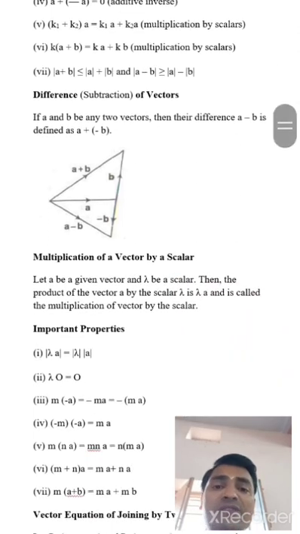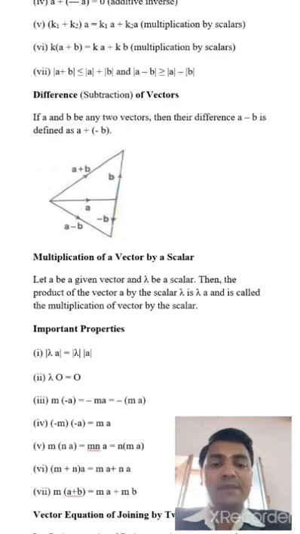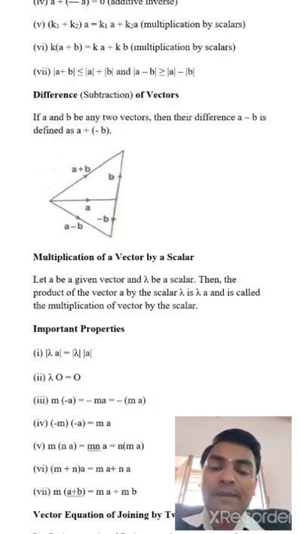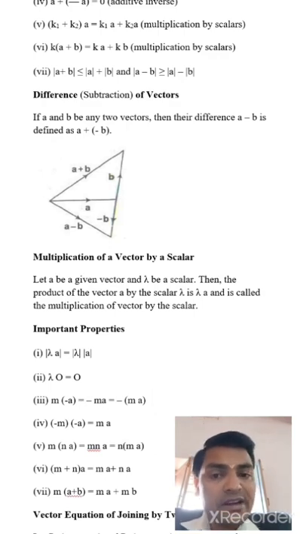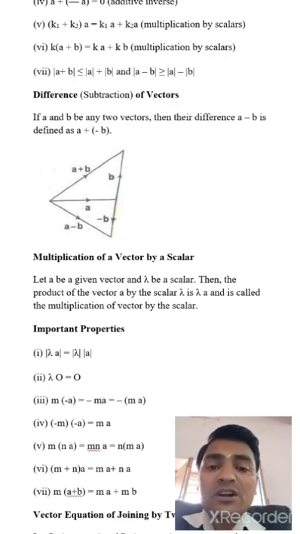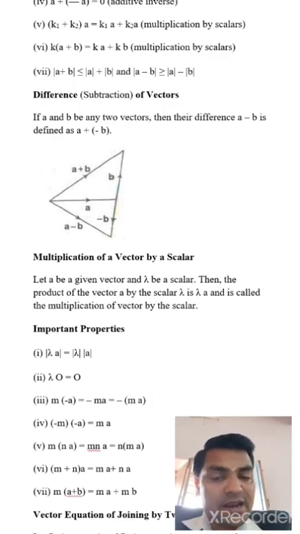Difference of a vector: if A and B are any two vectors, then their difference A minus B is defined as A plus (minus B). For example, a vector denoted A and another vector B. Then the sum of the vectors is A plus B and the difference is A minus B. Okay. Now multiplication of a vector by a scalar.